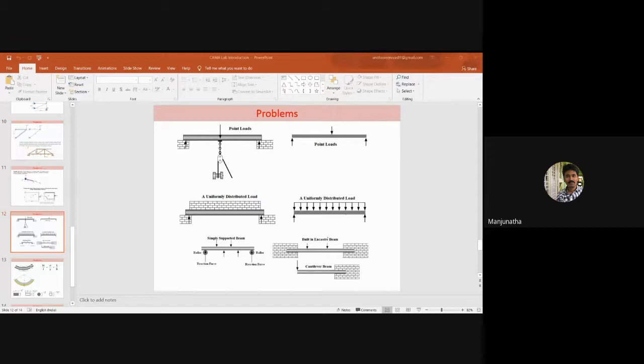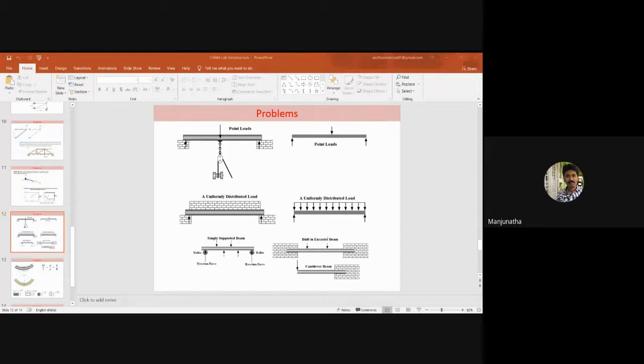Sometimes, for example, you may go to an automobile sector in future for an interview. If they ask you what a beam is, you must be in a position to answer: a beam is a structural member which is able to withstand the vertical loads acting on it, and it should also have the ability to resist the stresses induced in the member. This is a simple way of answering.